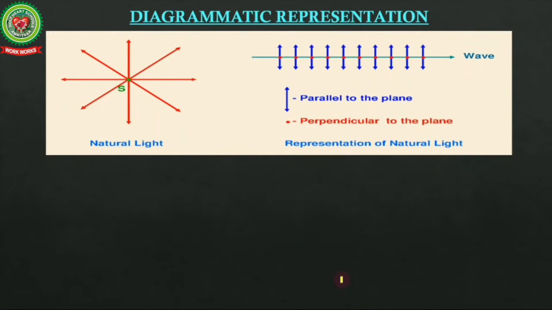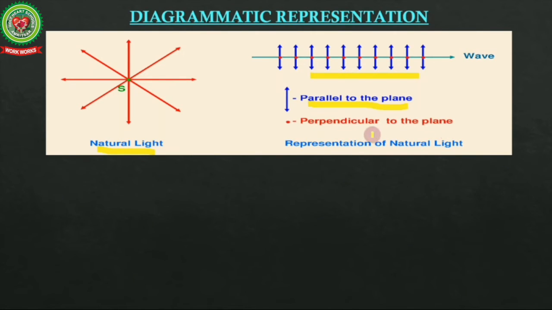Now the diagrammatic representation of polarized and unpolarized light. So this is natural light which is unpolarized, and to represent it diagrammatically we use arrows and dots. This arrow represents parallel to the plane, whereas the dot represents perpendicular to the plane.